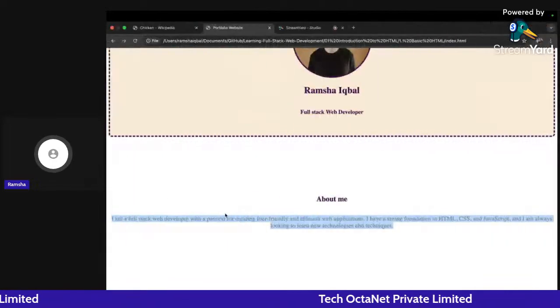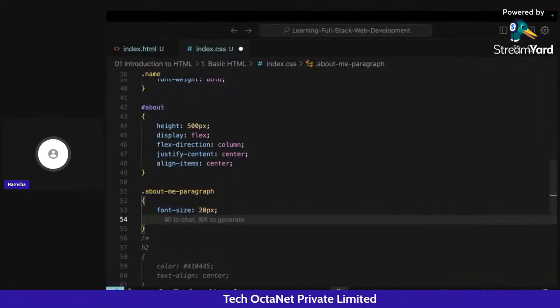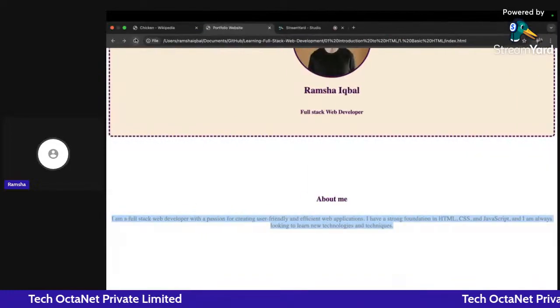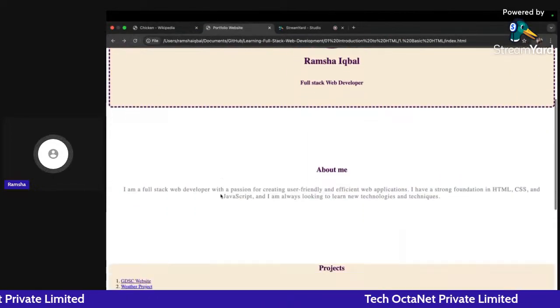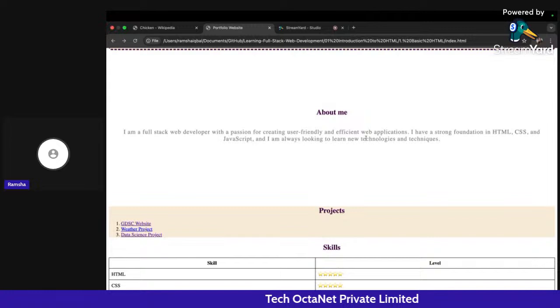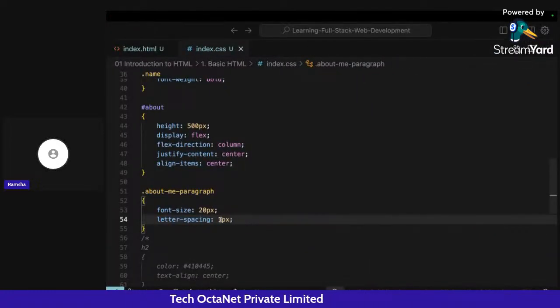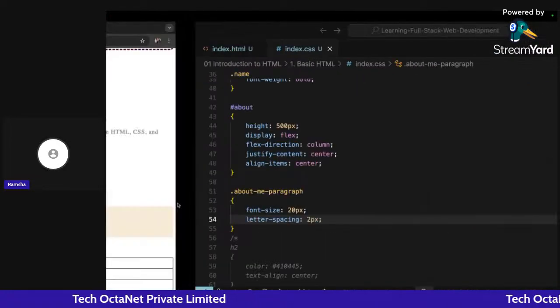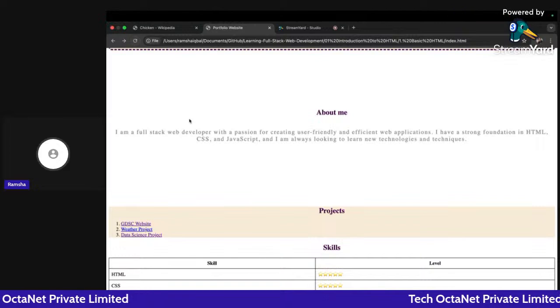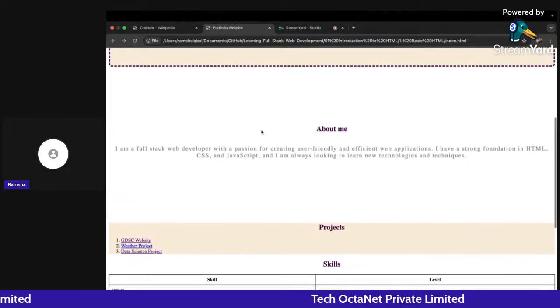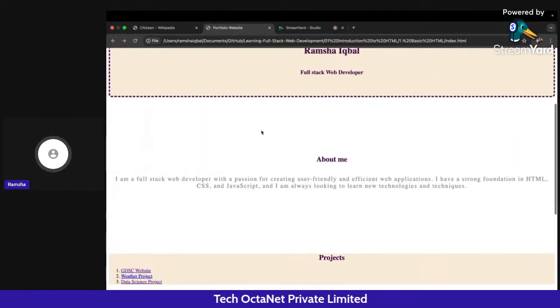What I can do here is I can also increase the letter spacing. So letter spacing 1 pixel right now. So I think it's a lot better than previously, right? Some letter spacing has increased. We can increase it a lot more. We can do it to 2 pixels, right? So whatever you like, you can do that.